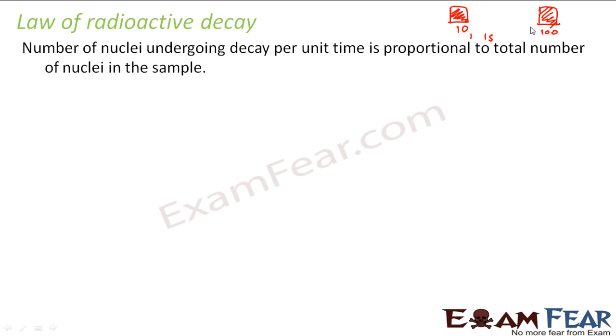But if there are 100 uranium nuclei, then more nuclei will decay in 1 second, maybe some 10 nuclei. So the rate of decay depends on the total number of nuclei in the sample. The more the number of nuclei in the sample, the more will be the rate of decay.